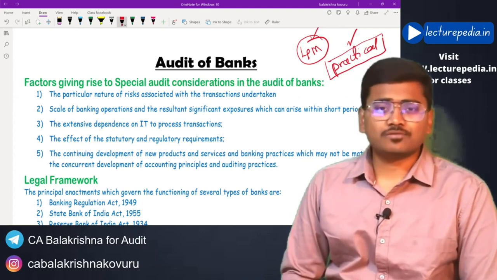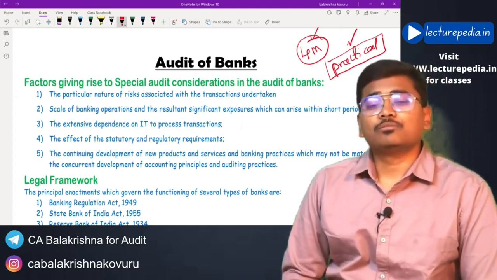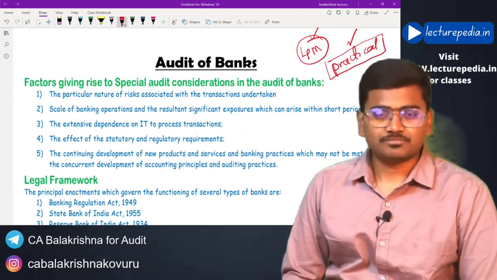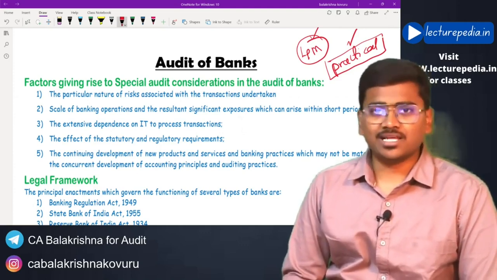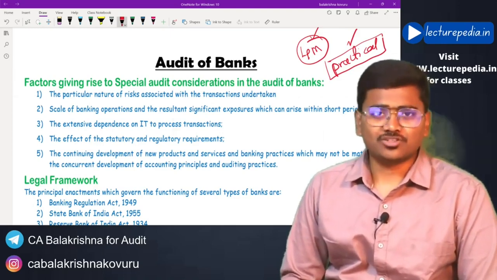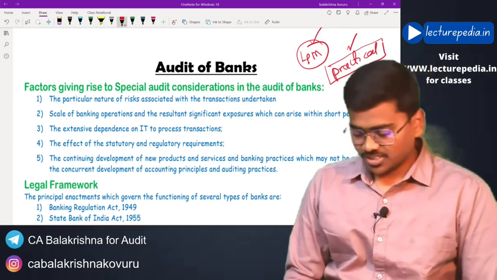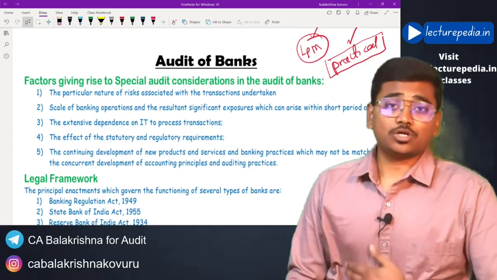Most of the chartered accountants in practice get most of their income from bank audit only. You will have just 10 to 15 days of work in a year, and you will easily get a minimum of 4 to 5 lakhs of fees per year. So this is one of the main sources of income for chartered accountants in practice.